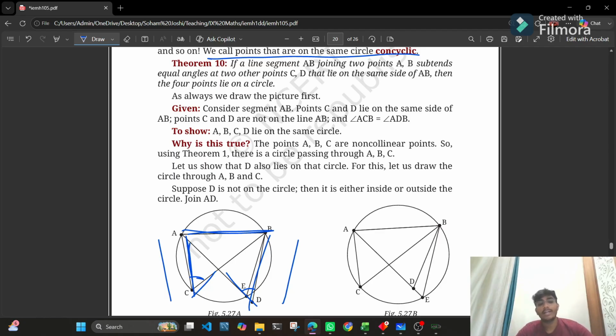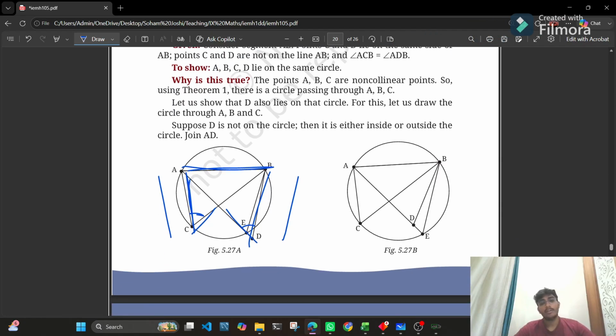So basically, we need to prove that all these points A, B, C, D lie on the same circle. And what are the conditions for it? If we join the points A and B by line segment AB, and points C and D lie on the same side of AB, if we connect ACB and ABD, then if angle ACB is equal to angle ADB, all the 4 points lie on the same circle.